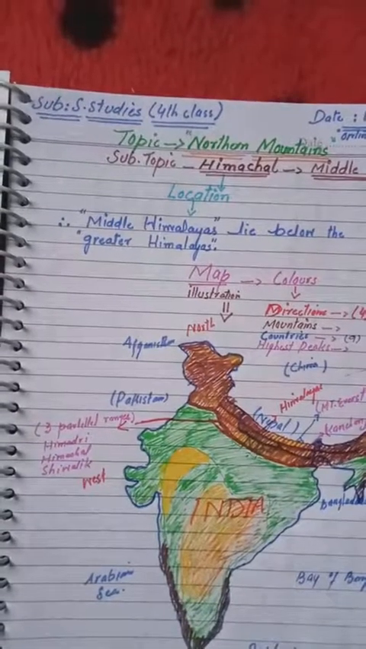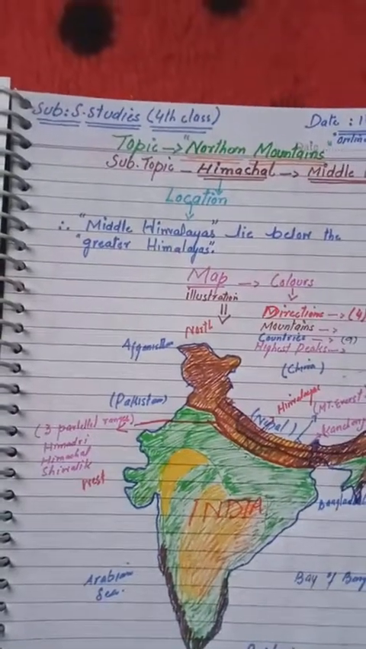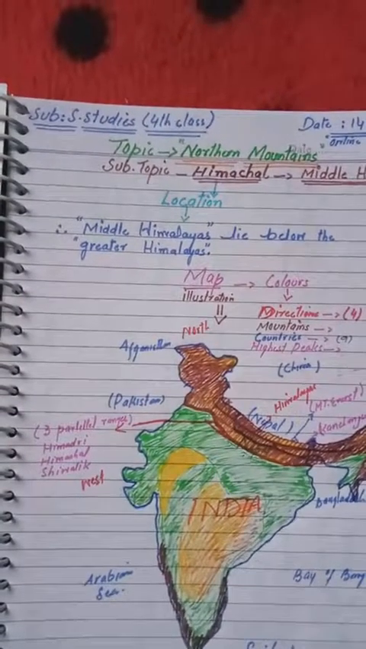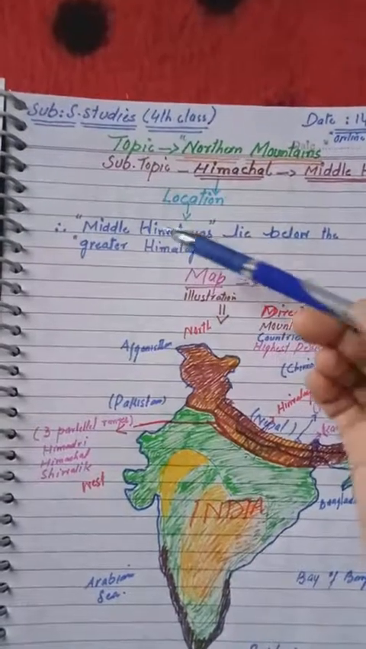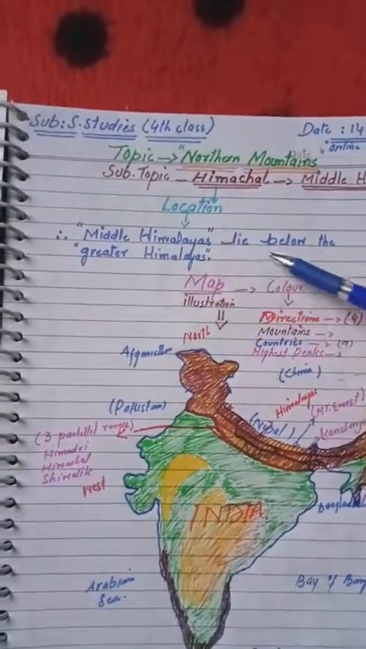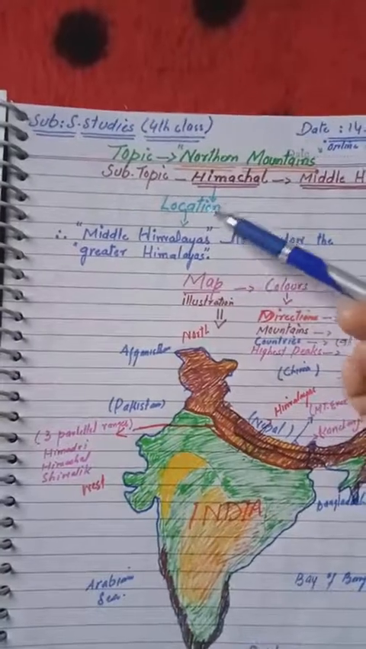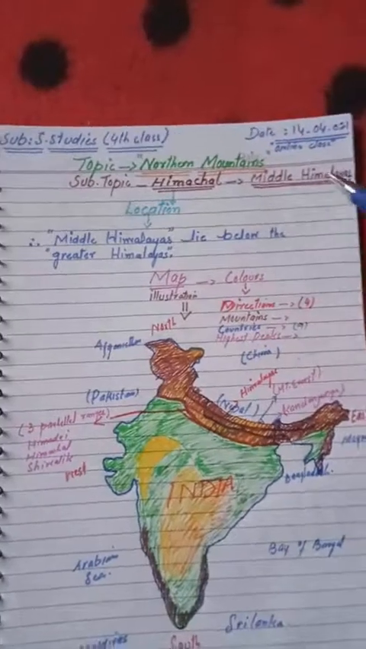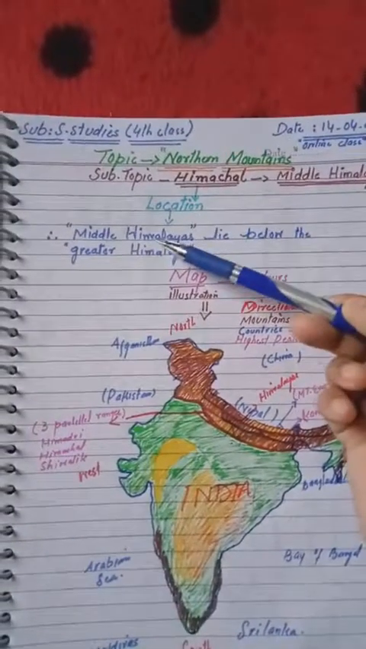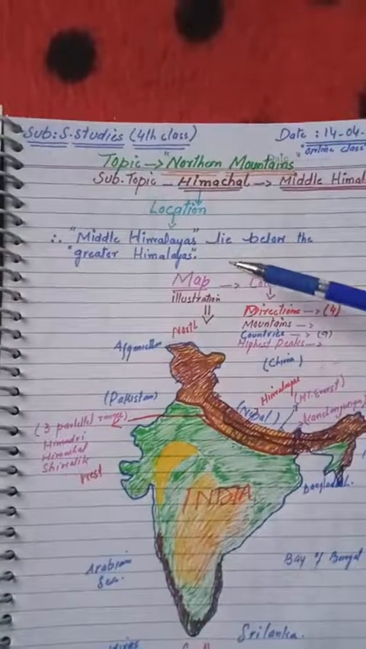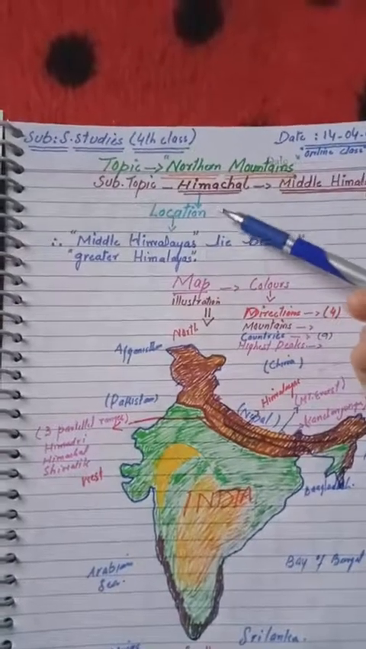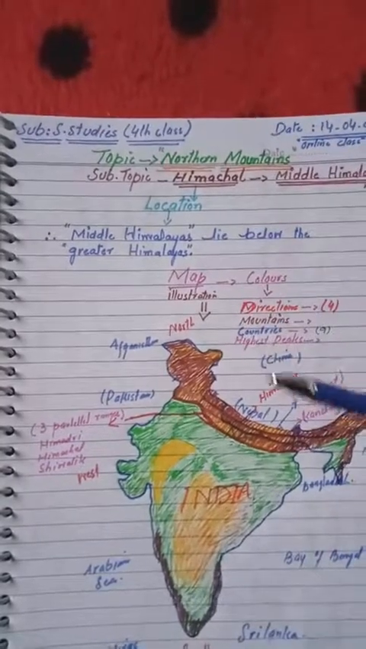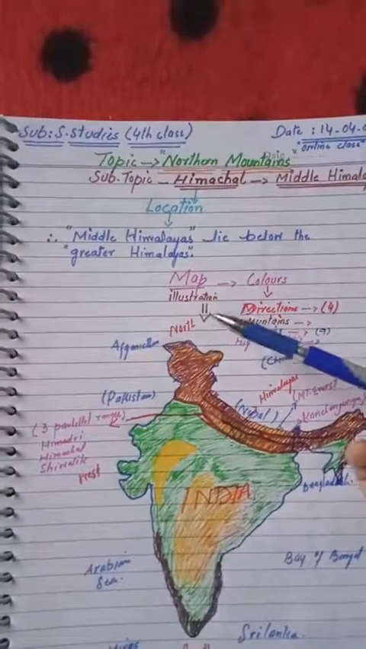Open your textbook, page number 239, and look at your books. Middle Himalayas lie below the Greater Himalayas. First we will see its location, where Himachal or Middle Himalayas lie. Middle Himalayas lie below the Greater Himalayas. That means Himachal lies below the Himadri mountains. Here we will discuss it with the help of a map.